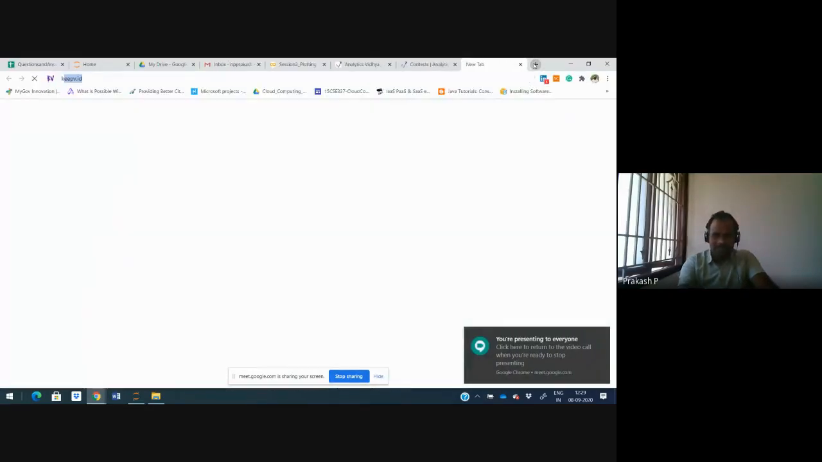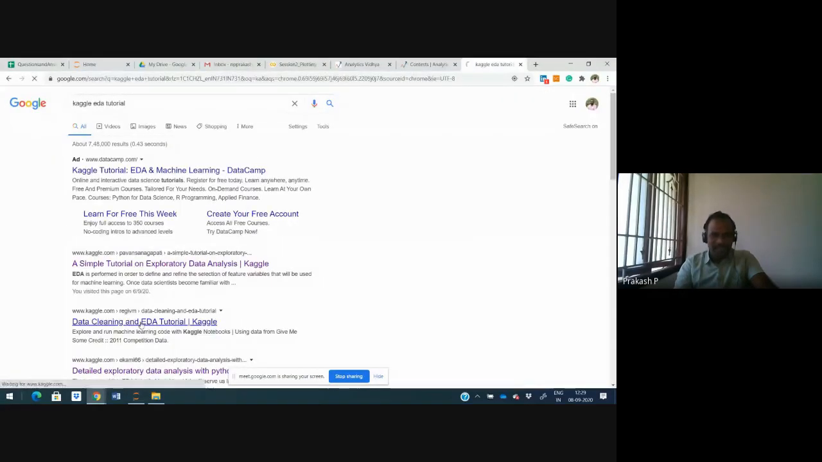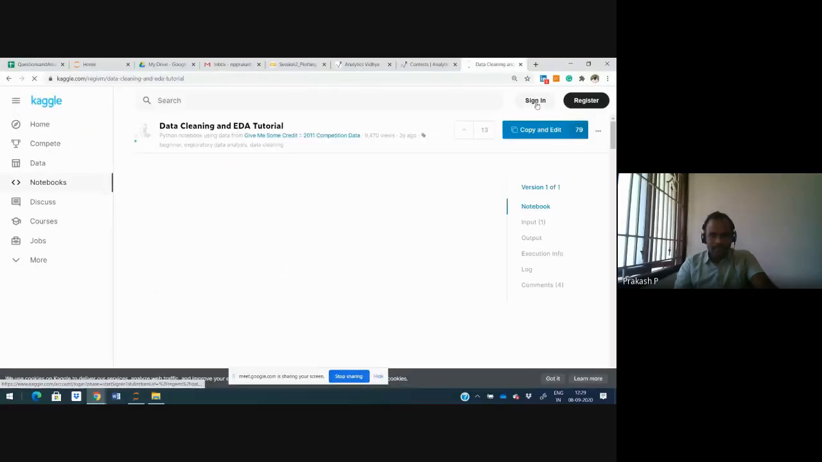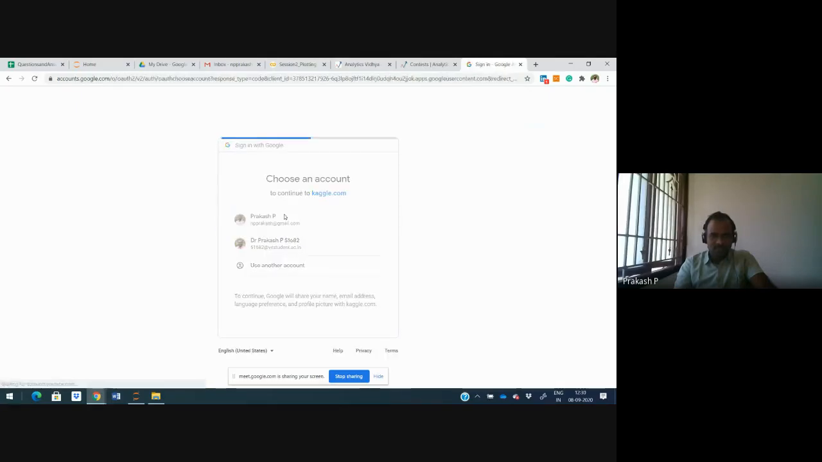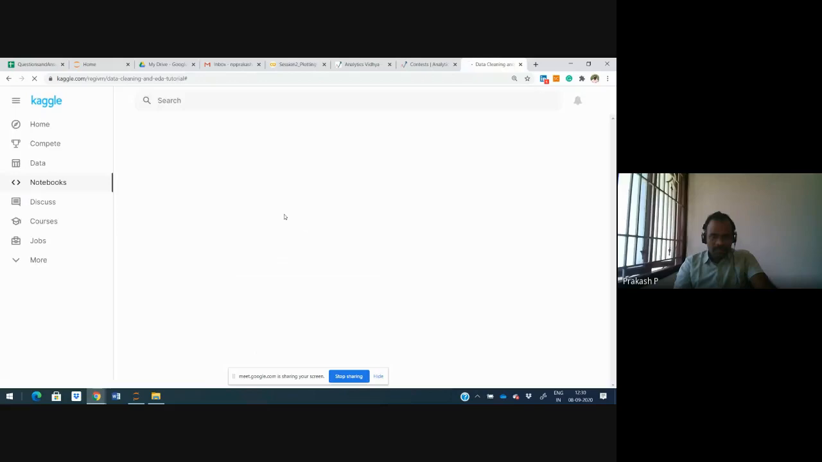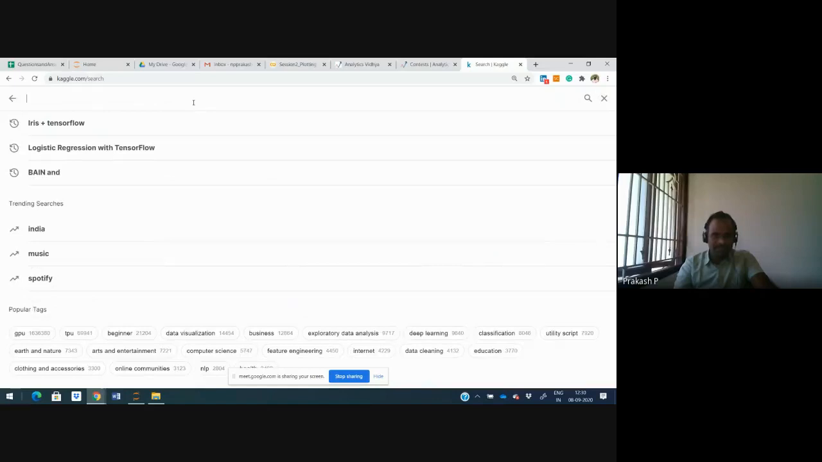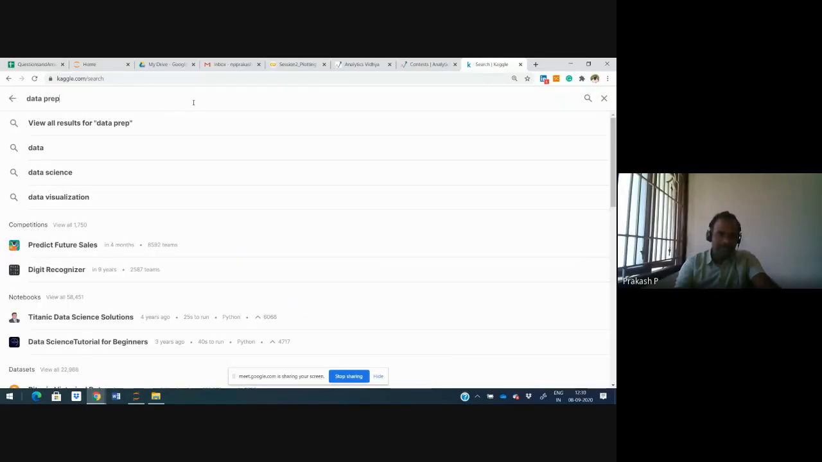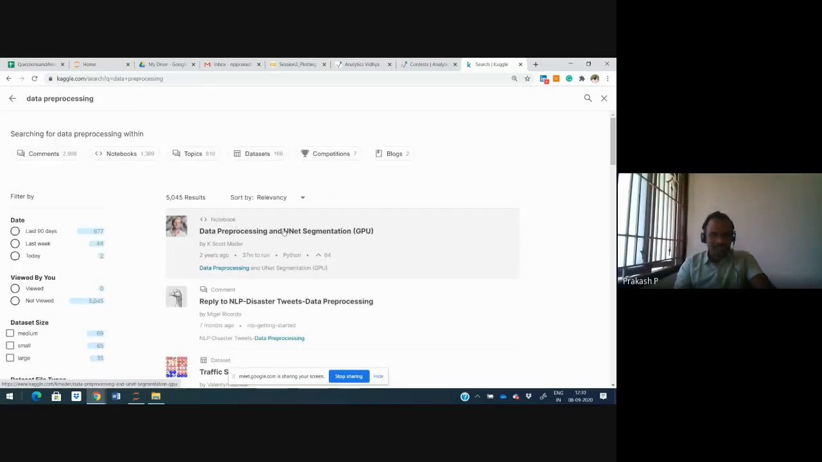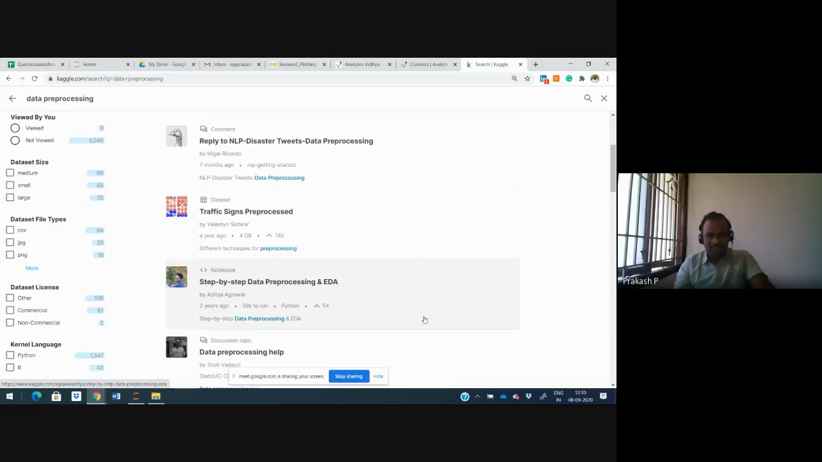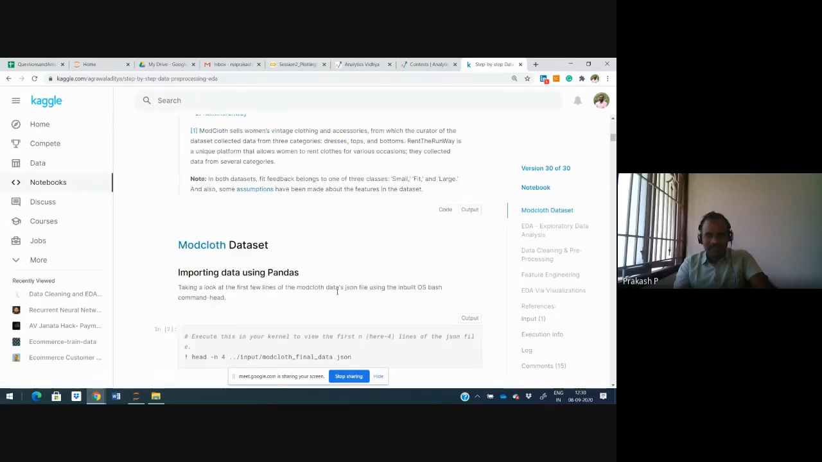Or else, as some of the people pointed out in the morning session itself, Kaggle. I hope you all have an account in Kaggle. If you do not, can you please just sign in with Google? There you can see n number of examples. For example, data pre-processing. You see NLP. Somebody asked about NLP, somebody asked about data pre-processing.